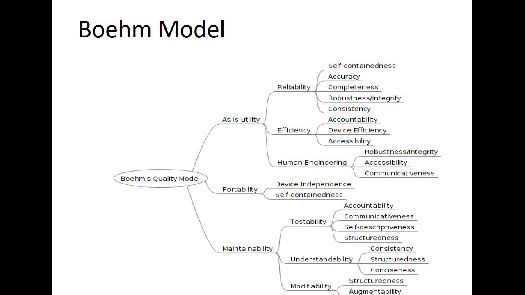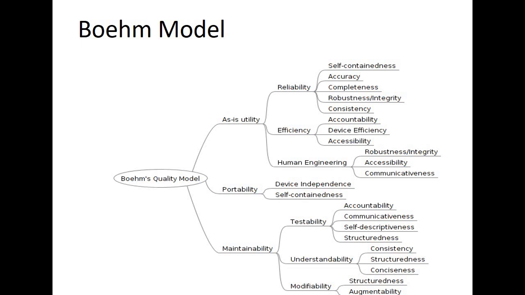In this particular model, Boehm is basically dealing with the issues of models that automatically and quantitatively evaluate the quality of software. So in the essence of this model, the attempt is to qualitatively define software quality by a given set of attributes and metrics. As I said, it is somewhat similar to McCall's model, but we have several add-ons to it, just because we have several intermediate level characteristics added to it as well.